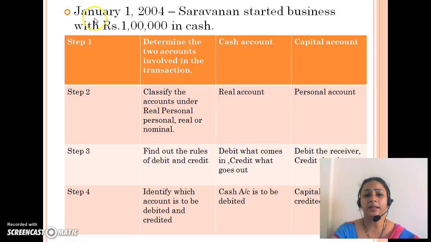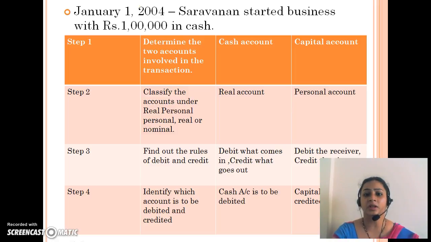The example says, on January 1st, 2004, Saravanan started a business with ₹1 lakh in cash. This is one of the daily transactions which happen in the business. But in order to pass an entry for it, or to understand how the rule is applied to this entry, you have to learn the steps. The first step says: determine the two accounts involved in the particular transaction.